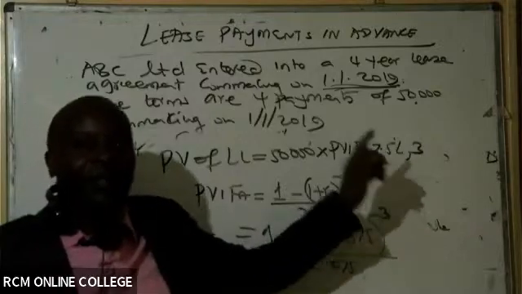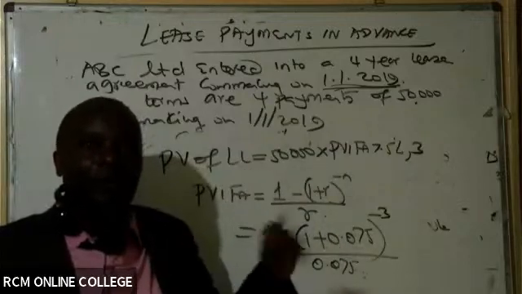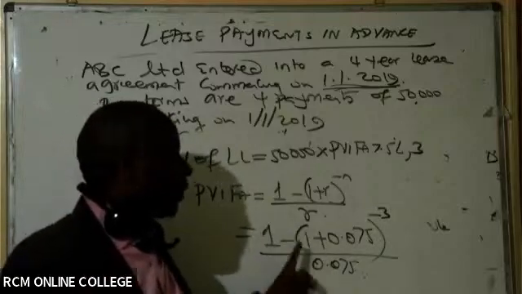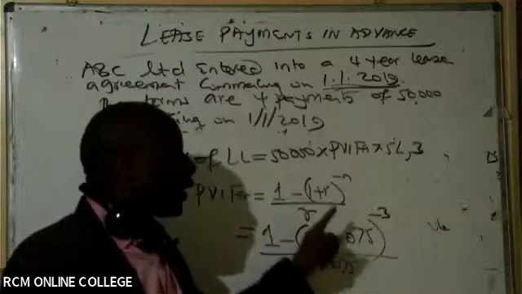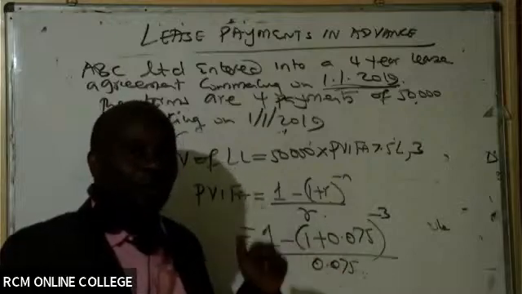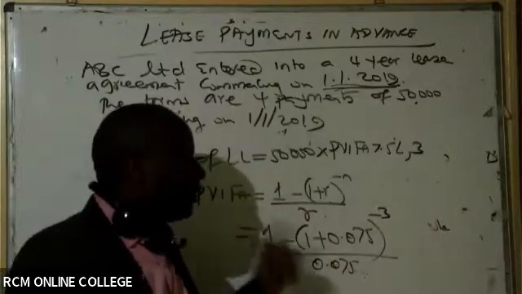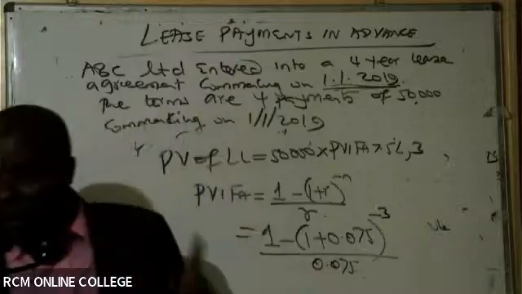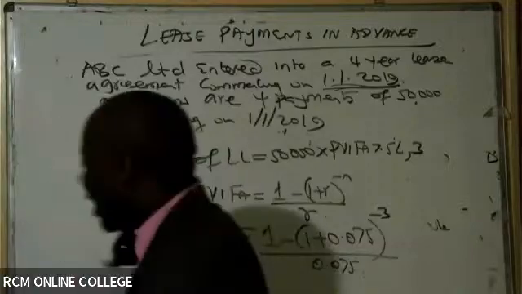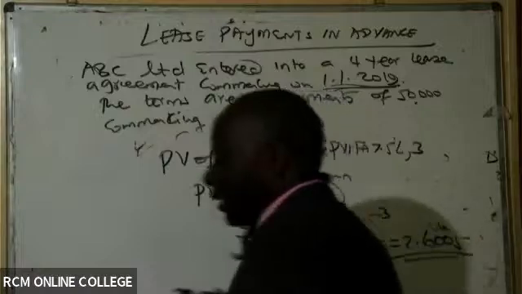You can even use your calculator: 7.5% is 7.5 divided by 100, which is 0.075. So you go slowly here. Say 1 minus, into bracket 1 plus this, close. Then you raise this to negative 3 and then you say equals. Whatever answer you get, you divide it by 0.075. So in this case, we're getting 2.6005. How I wish everybody was able to get this value.